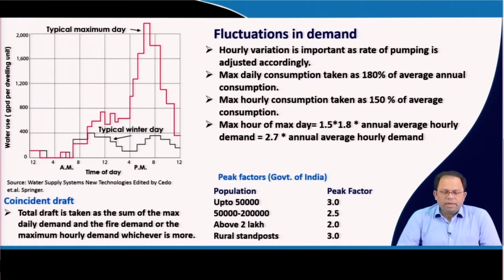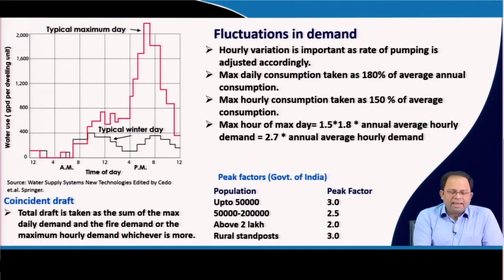In this particular image, you can see that this black line is for winter water consumption, and this red line is for the summer water use.